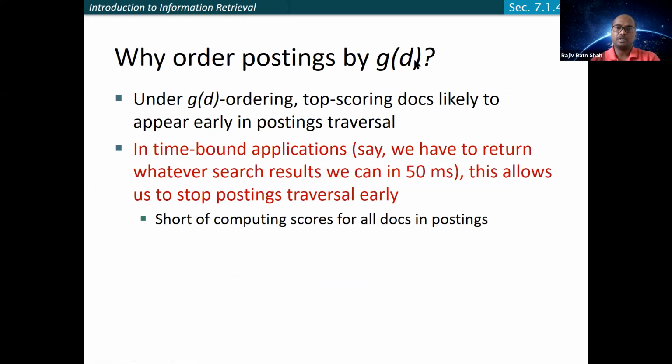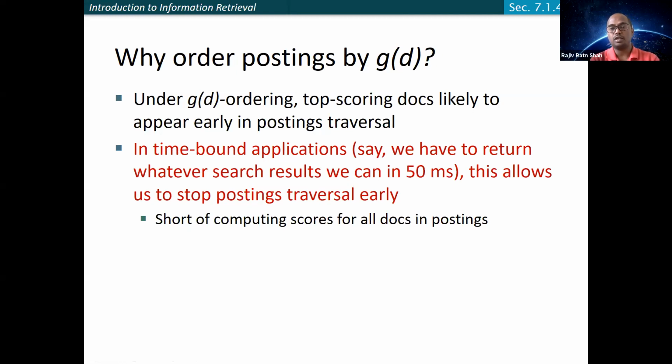So why do we need to order postings by g(D)? Since quality is one of the very important things, and again, quality can be determined in many ways. Like in this case, for a time-bound application, the quality is measured by how fast you can retrieve the document. For example, a document stored near to you, or a document in the cache.